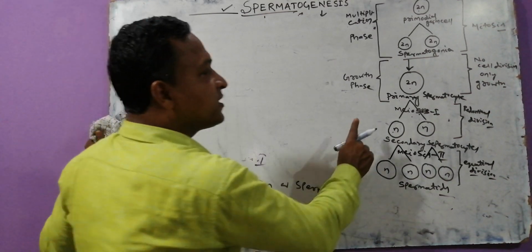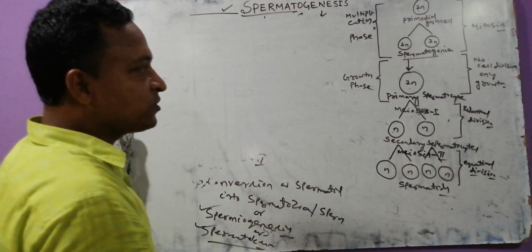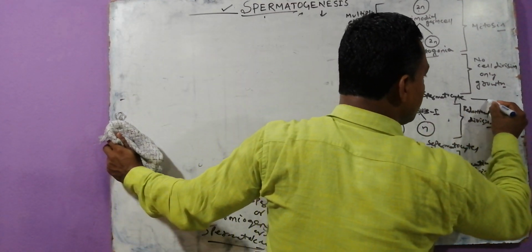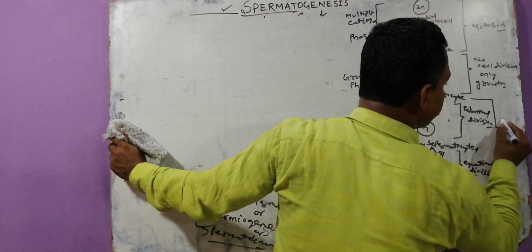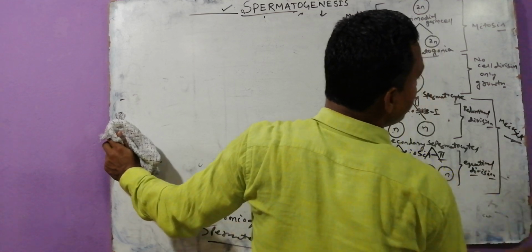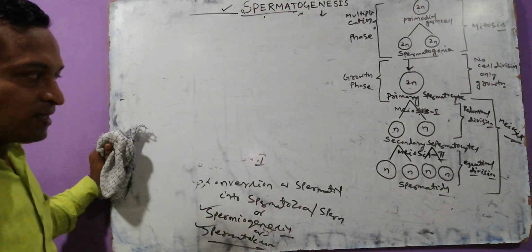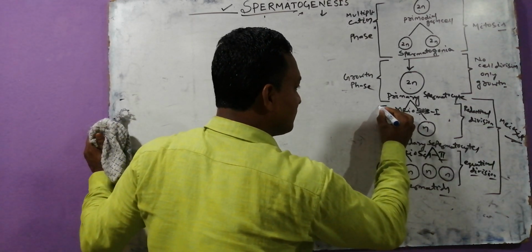So meiosis 1 is a reductional division and meiosis 2 is an equational division. Meiosis 1 and meiosis 2 combined are called meiosis. Try to focus, my dear.